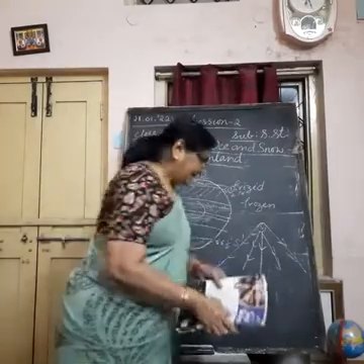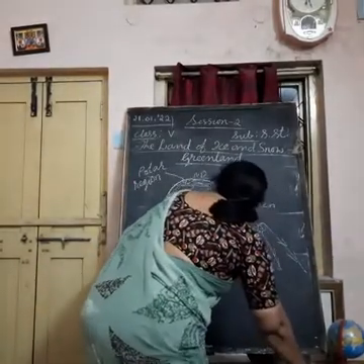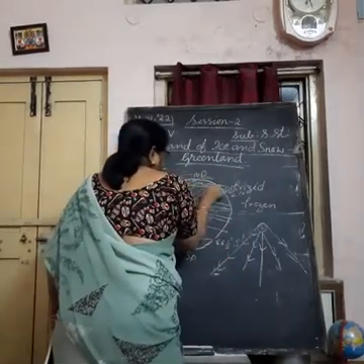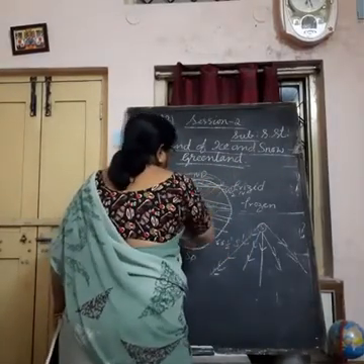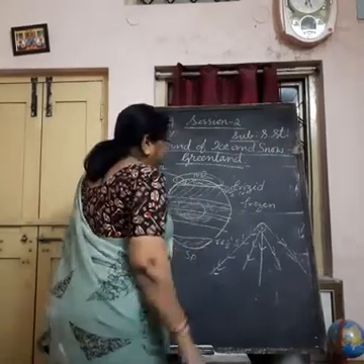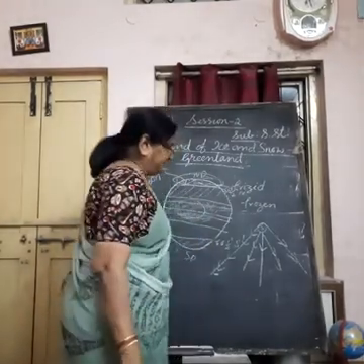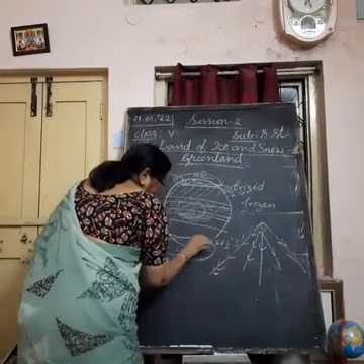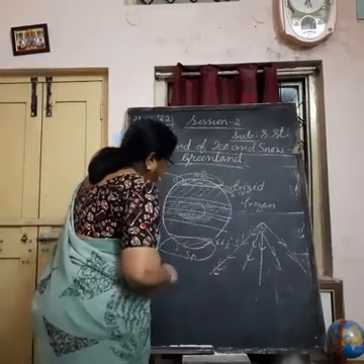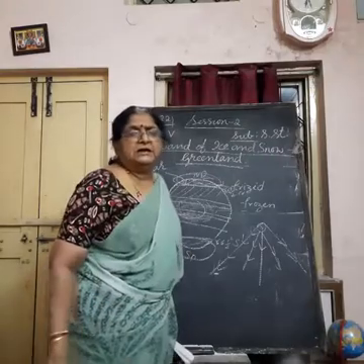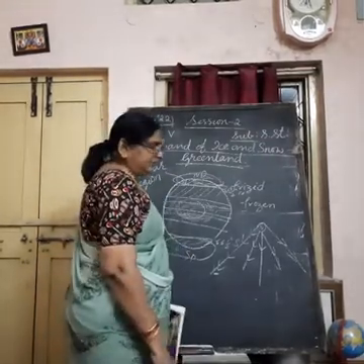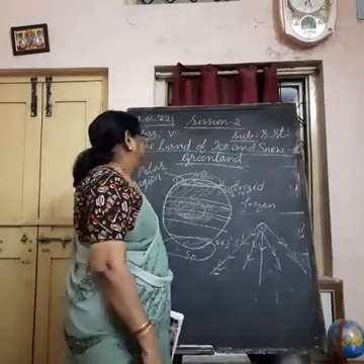There is Arctic Circle, Arctic Ocean around this area. The North Polar region is surrounded by Arctic Ocean, whereas the South Polar region is surrounded by Antarctica, the seventh continent of our earth. Okay.